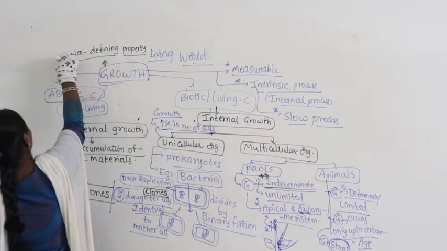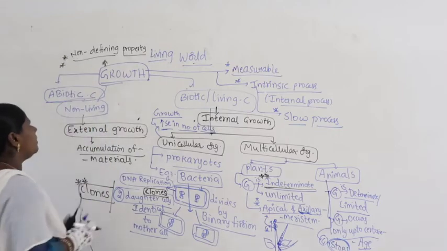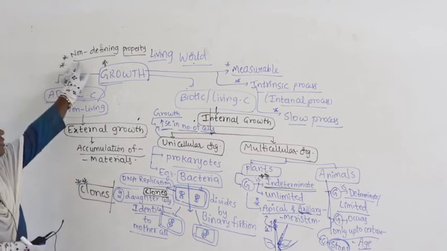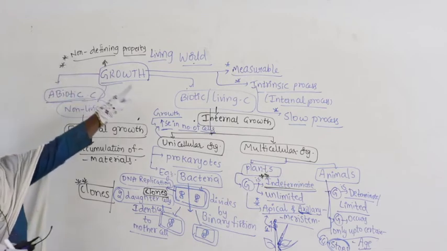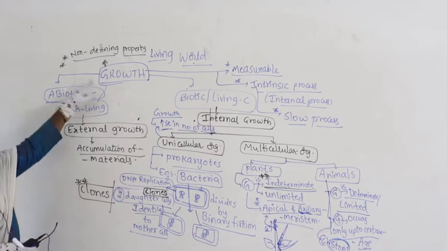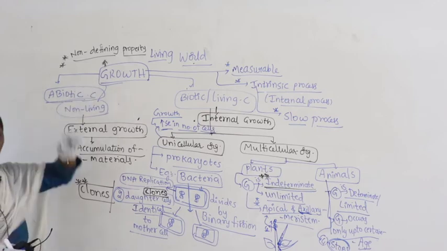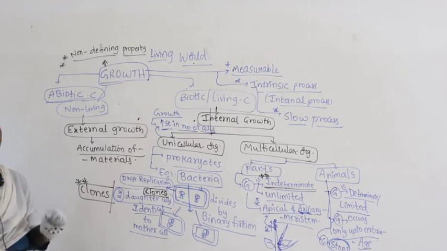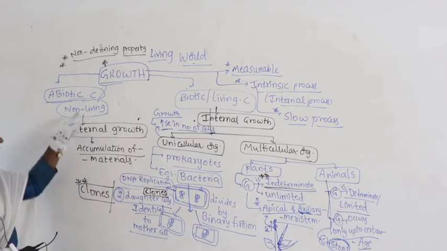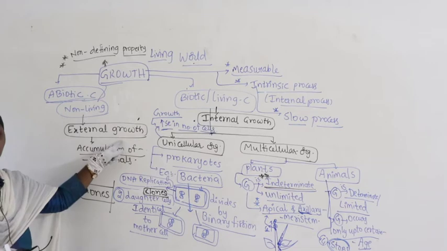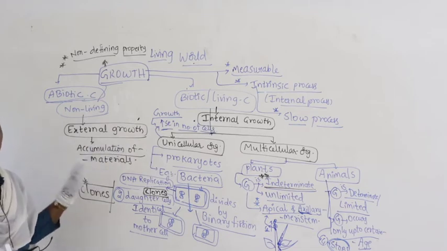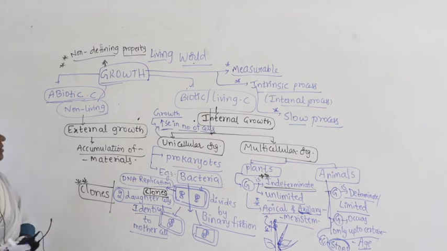What is the meaning of a non-defining property here? It is not used to define a living organism. This character cannot be used for defining a living organism. Why? Because non-living organisms also exhibit the growth phenomena with the accumulation of materials, and that will come under external growth, right. So, let us quickly revise the growth phenomena.